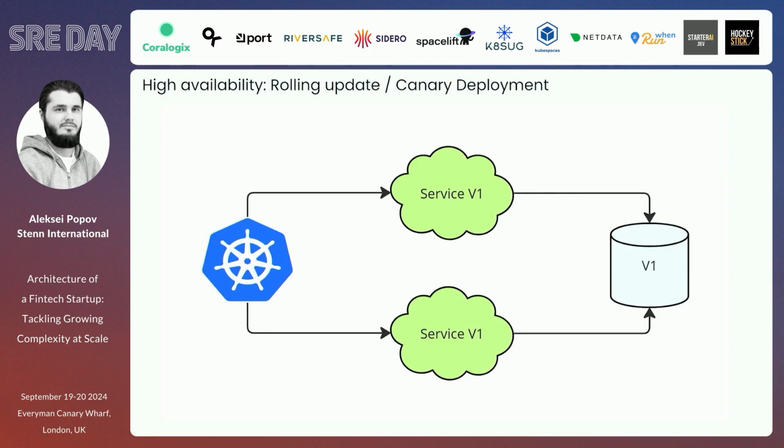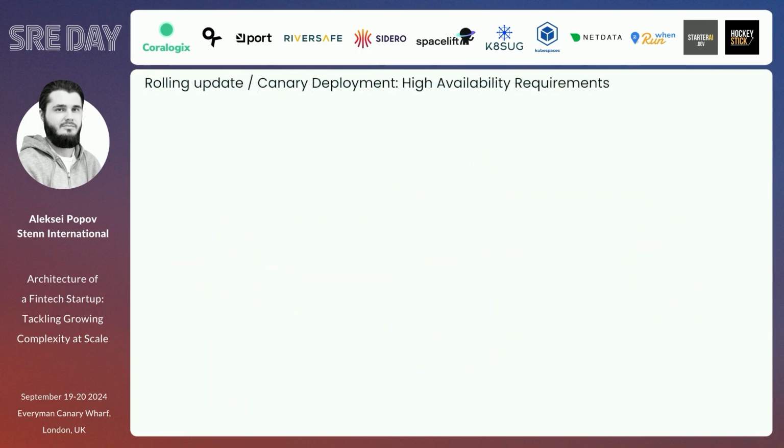So let's imagine we have the service, 2 pods, and Kubernetes just running under the one service. We have a database, just persisting some data there. In the rolling update, we're just starting to migrate gradually, pod by pod. So we just deploy the service to V2. We're now having the traffic in both of them. And of course, we have a database in a backward compatible way right now, or we just need to have it. And after some time, we will be just replacing finally all the pods to version 2. And of course, after some time, we will be just removing all our backward compatibility fixes or things we just did. And what it requires, technically, for achieving that, it requires a lot of things.